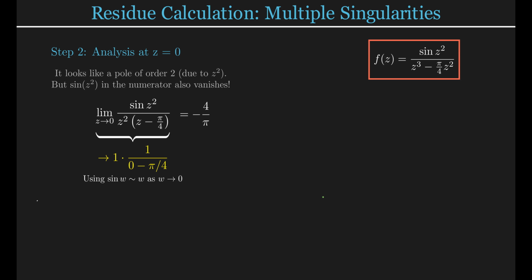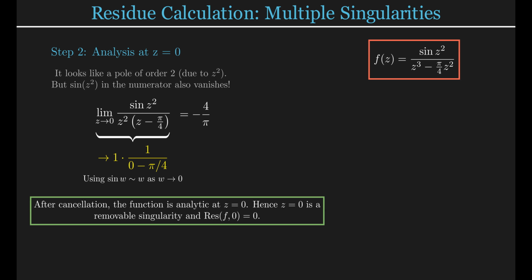Since the limit is finite, the function is actually analytic at this point, after removing the discontinuity. This means z equals 0 is a removable singularity. Therefore, the residue at 0 is 0.